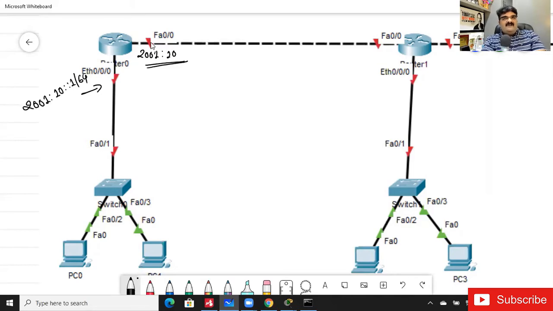In the PC, the link local address is also assigned automatically. I will talk about it. Don't worry about the link local and all this. We will talk about this tomorrow. It will be theory, and then I will connect all the dots so you are able to understand all these things properly. Then we will do dynamic routing, where we will learn IP version 4 and IP version 6 together.